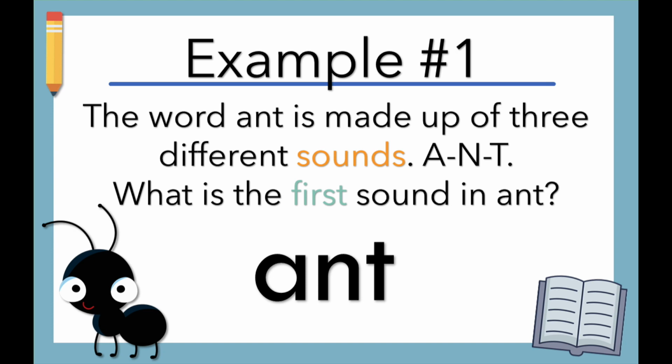Example number 1. The word ant is made up of 3 different sounds. A, n, t. What is the first sound in ant? The first sound in ant is a.